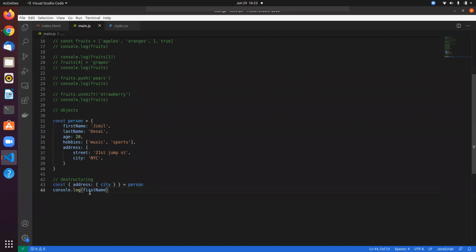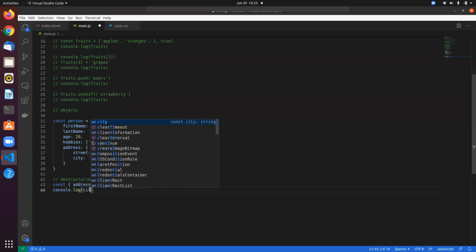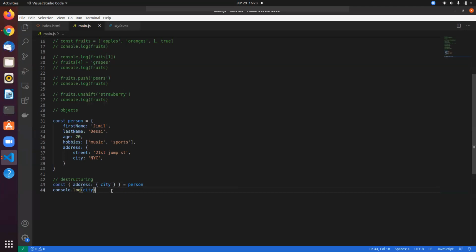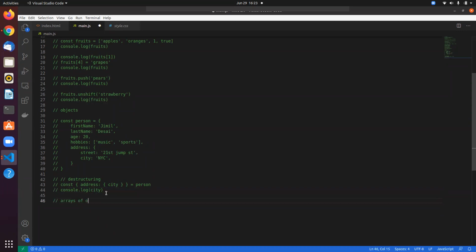So what this does, it pulls out city from the object, right? This is really handy, and this can be really useful going forward. Now you know about objects, you know about arrays. Let us do something with arrays of objects. So we can have arrays of objects.